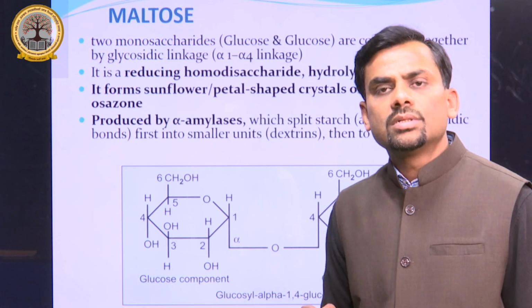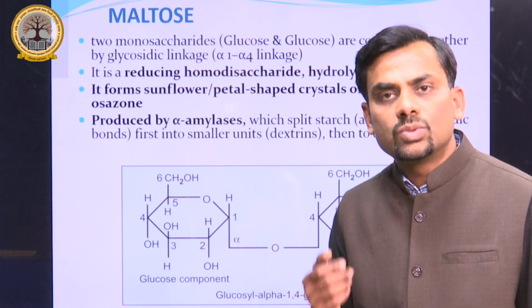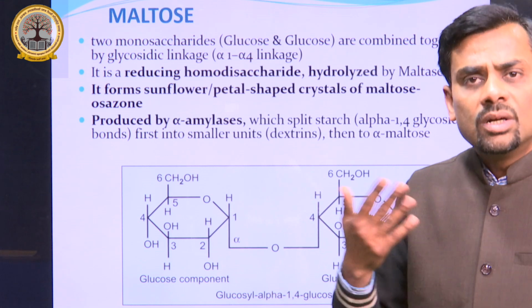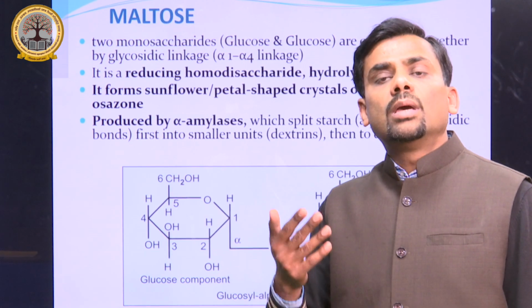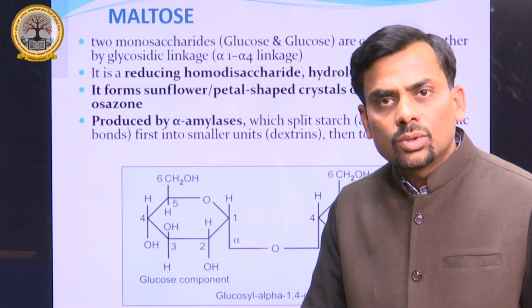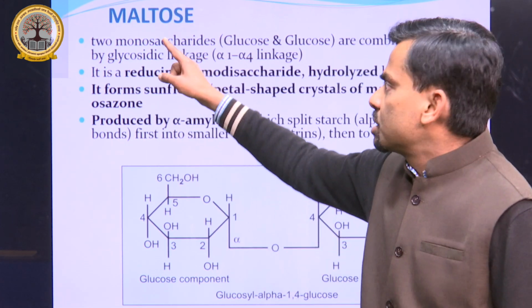This lactose is hydrolyzed by the enzyme lactase. Sucrose is hydrolyzed by sucrase. Since the enzyme has the suffix ase, it is easier to learn the name of the enzyme which hydrolyzes lactose, sucrose or maltose.